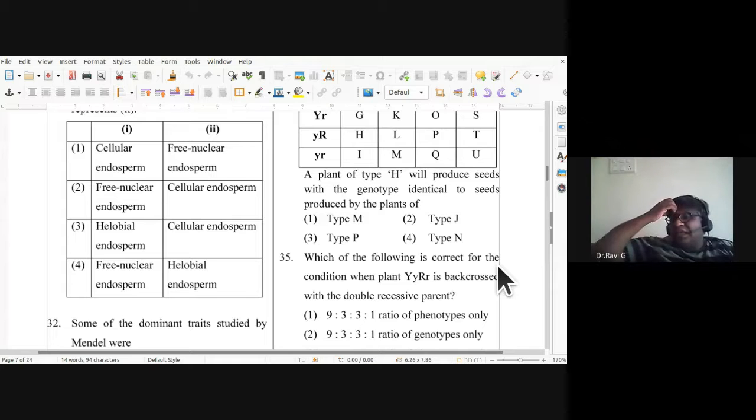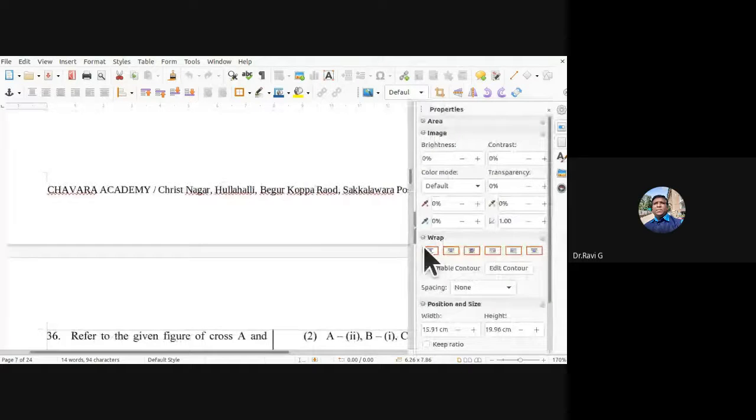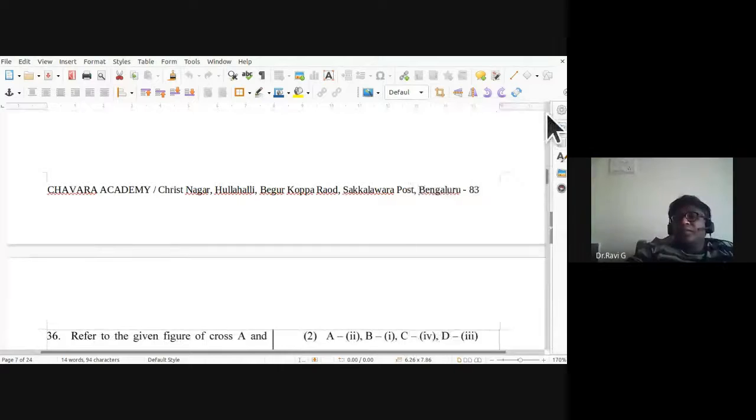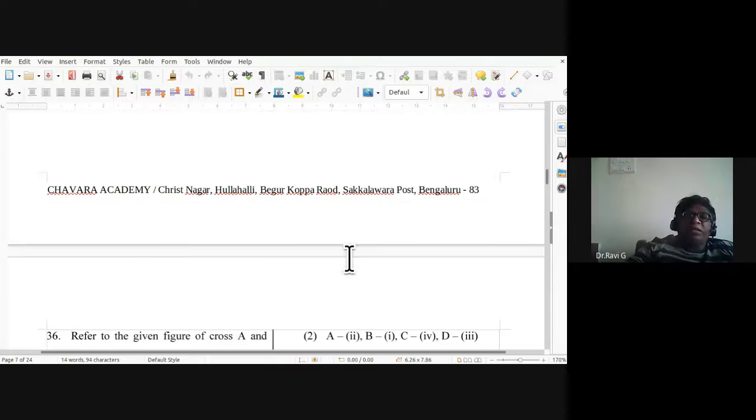Which of the following is correct for the condition when plant YyRr, capital Y, small y, capital R, small r, is backcrossed with the double recessive parent? So which of the following is the correct condition? So the 35th, the answer is fourth one. So when you are crossing this with recessive condition, you get 1 is to 1 is to 1 is to 1, the ratio of phenotypes and genotypes.